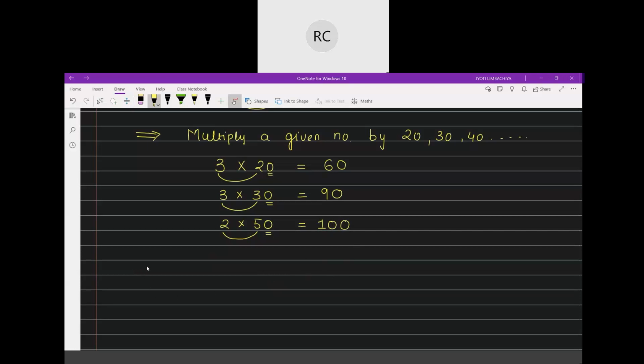Similarly, we can multiply the same way by 200, 300 and so on.